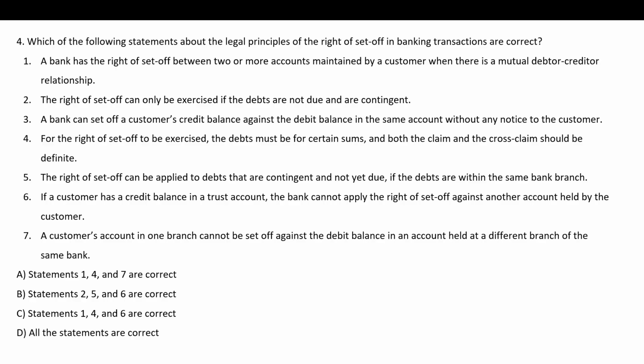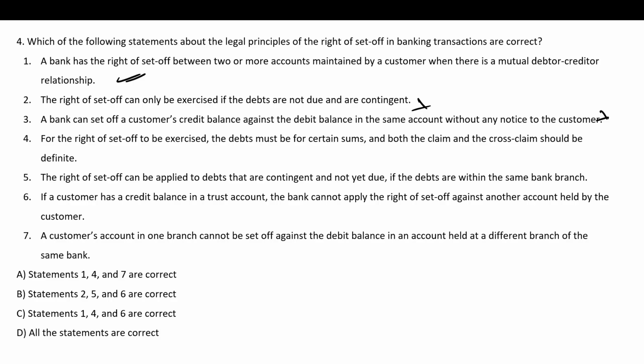Which of the following statements about the legal principle of the right of set off in banking transactions are correct? A bank has the right of set off between two or more accounts maintained by a customer when there is mutual creditor relationship. This is true. The right of set off can only be exercised if debts are not due and are contingent. This is not correct. Debt should not be contingent, it should be certain. A bank can set off a customer's credit balance against the debit balance of same account without any notice to the customer. No notice should be provided. So this is not correct.